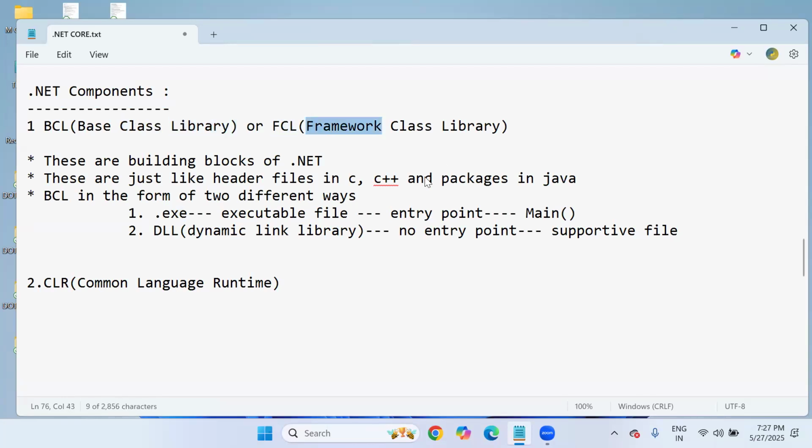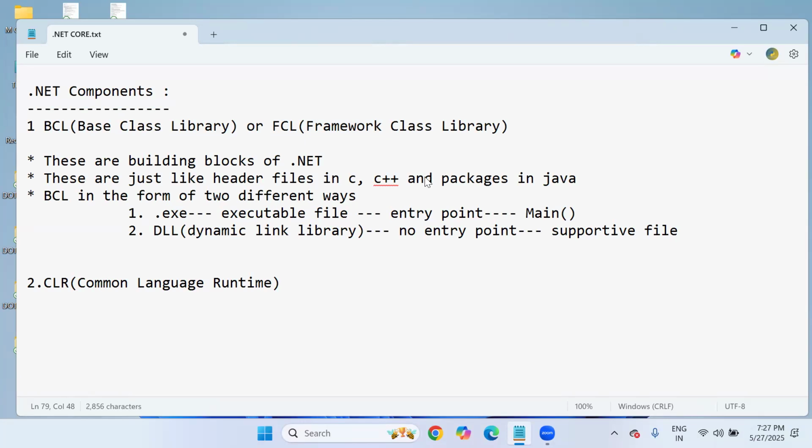So I'm concluding that without base class libraries, we cannot write .NET code. Base class libraries are system-defined libraries, and user-defined libraries are there too. Library means a collection of built-in classes. Each class contains built-in methods, and each method has some implementation.